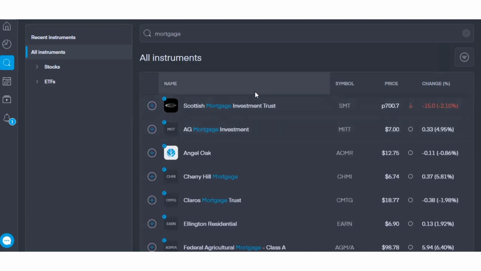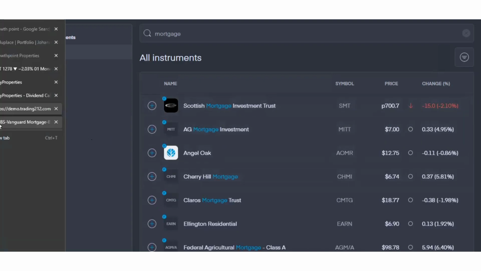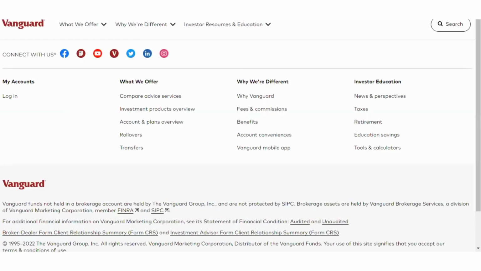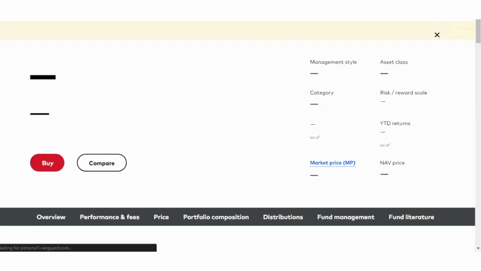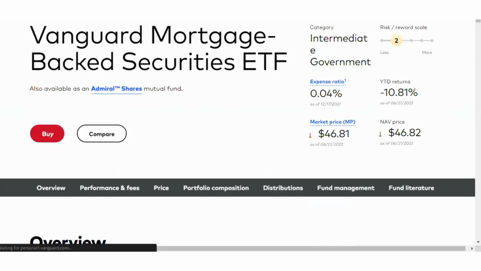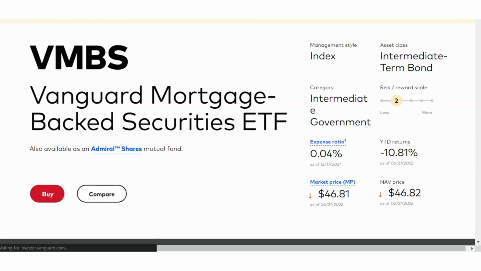And obviously the way you make money from these is very simple. The growth in the share price, that's key. And then obviously the interest that you will earn, or the dividend that you'll earn from a company that's in the mortgage business. You can obviously buy ETFs as well that are in that space. So something like the Vanguard mortgage-backed security ETF, that's something that you can buy and then be somebody who's invested in mortgages that way. And so that's something that you can do, and that makes investing in that space pretty simple.